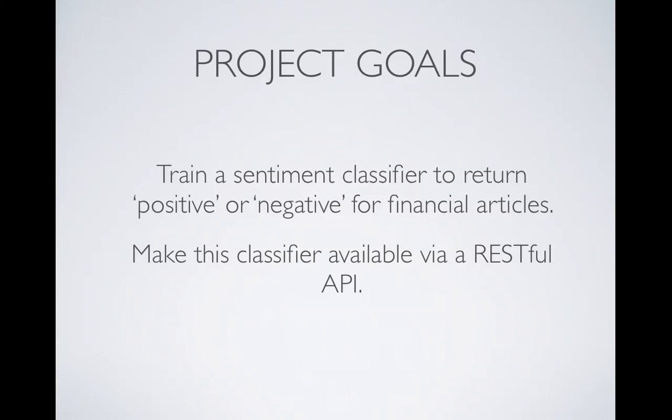Some of my goals for this project were to train a sentiment classifier with a corpus of documents, a large number of articles that I hand classified, positive and negative.